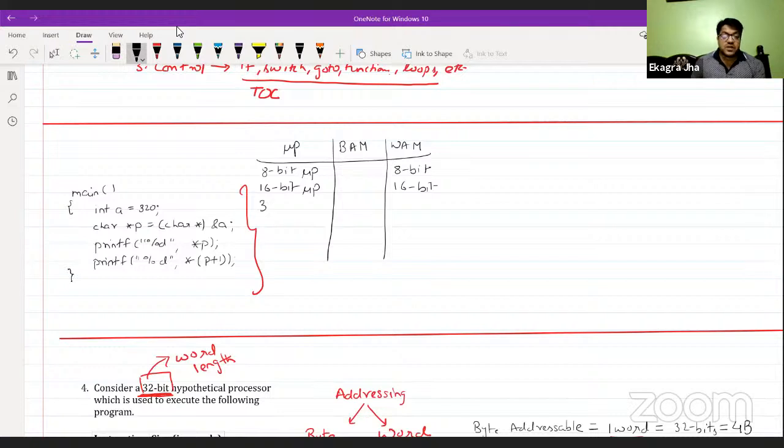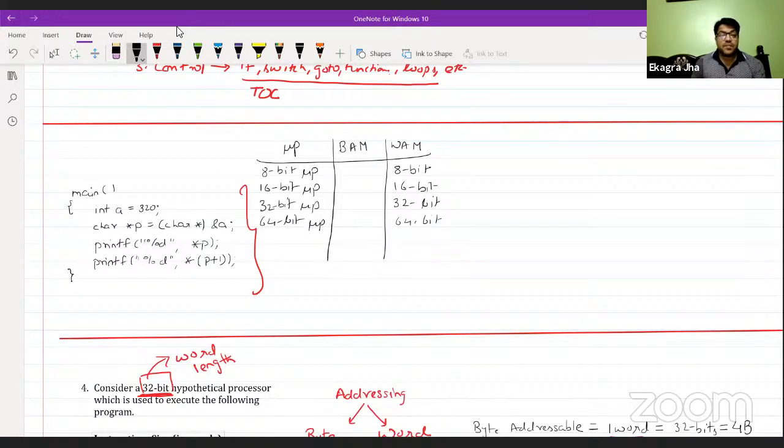So if this is a 32-bit microprocessor, the word size will become 32-bit. As you see, word addressable memory is flexible and depends on the word length of the processor. If this is a 64-bit microprocessor, the word length is 64-bit.